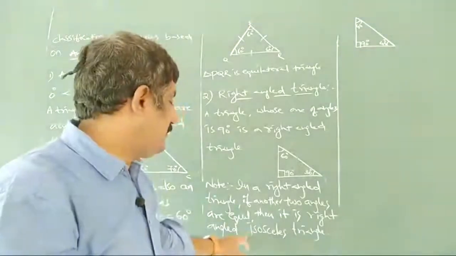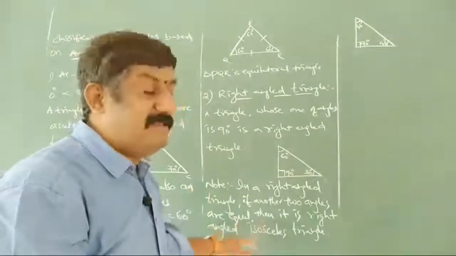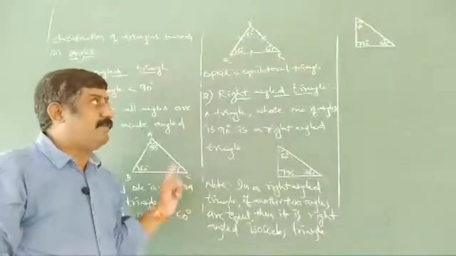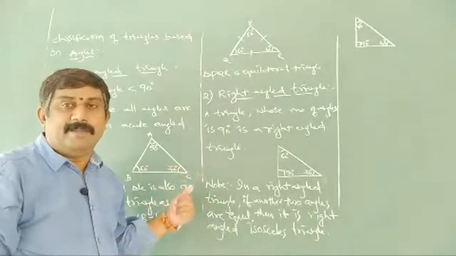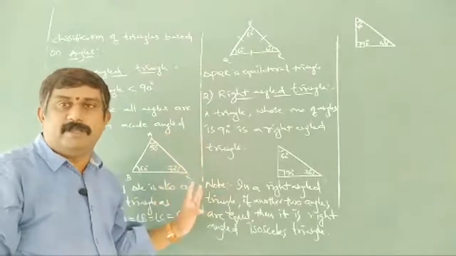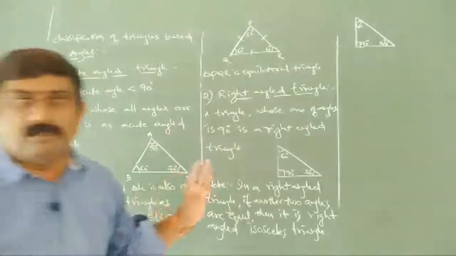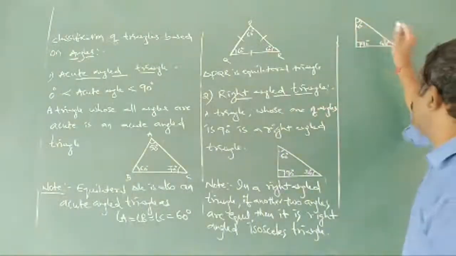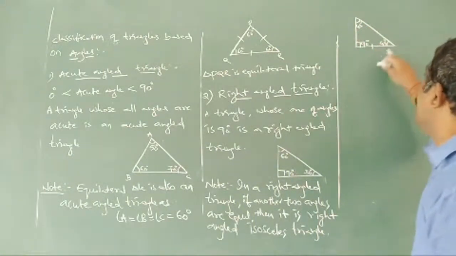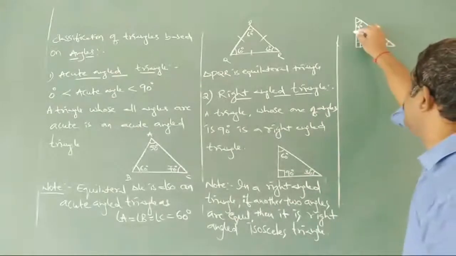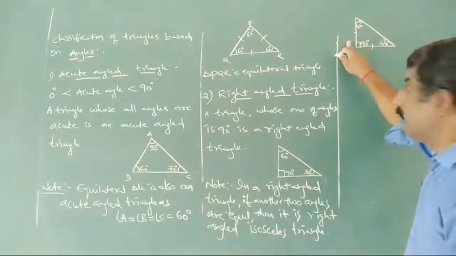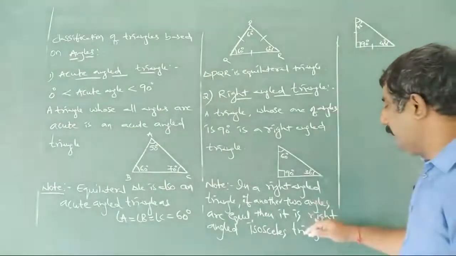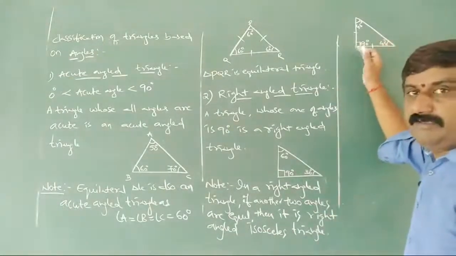Why are we saying this especially? Because we are mixing both here, right angled as well as isosceles. Isosceles means two angles are equal. And of course, when two angles are equal, automatically their opposite sides will also be equal. If you observe here, for this 45, this is the opposite side. And for this other 45, this is the opposite side. So these both sides are also equal here. So this can be called a right angled isosceles triangle.